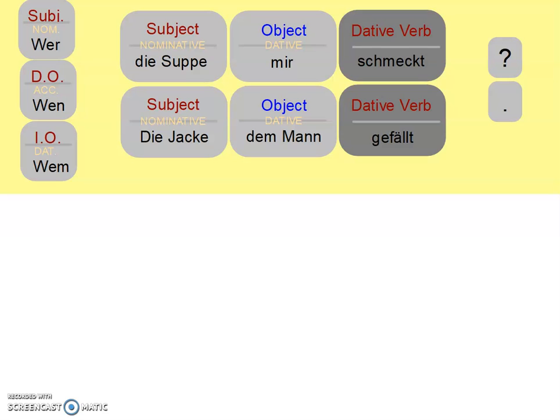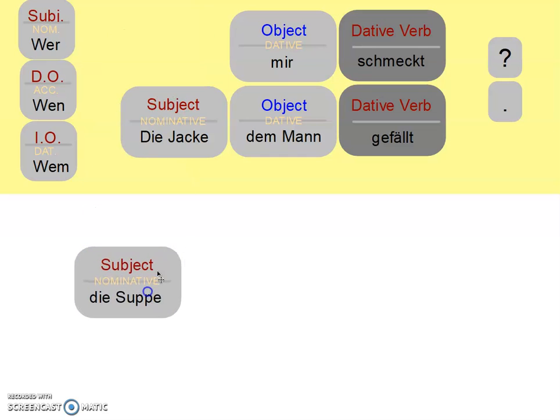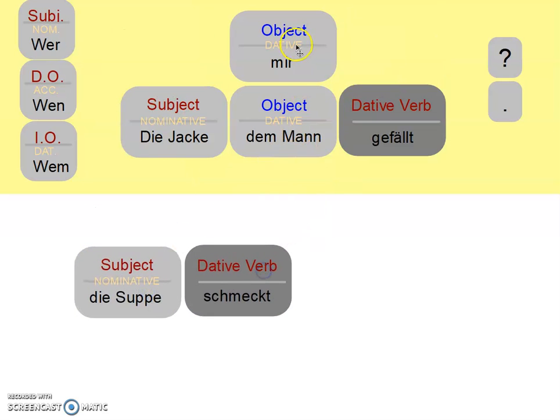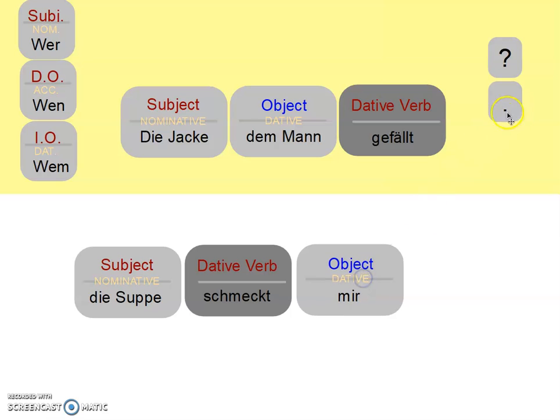Schmecken means to taste, and gefallen means to be pleasing to. If I want to write the sentence, the soup tastes good to me, I would write, die Suppe schmeckt mir. And that is a statement. And you can see that my subject and verb are touching each other. They're next to each other. My verb is in the second position. The funny thing with dative verbs is that a lot of times they like to switch up the order of our sentences. And so this sentence does make sense.